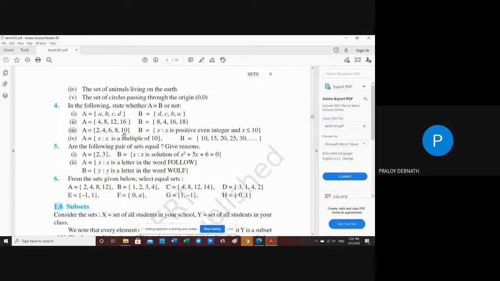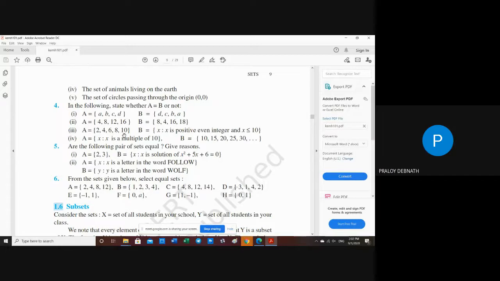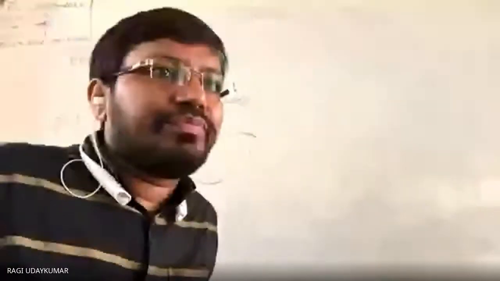Fifth question: are the following sets equal? Give the reason. In the first one, 2, 3 is given, and in the second set it is given that x is a solution of x square plus 5x plus 6 equal to 0.